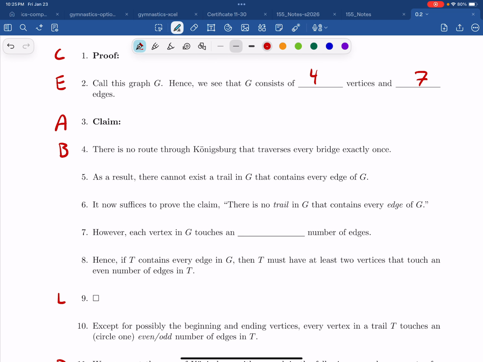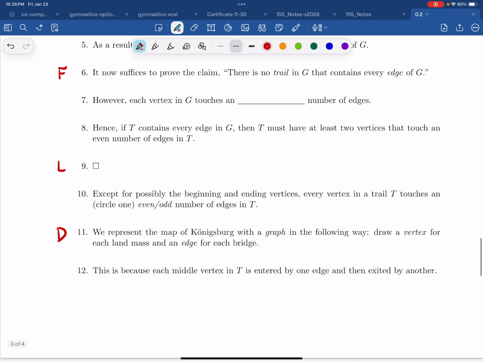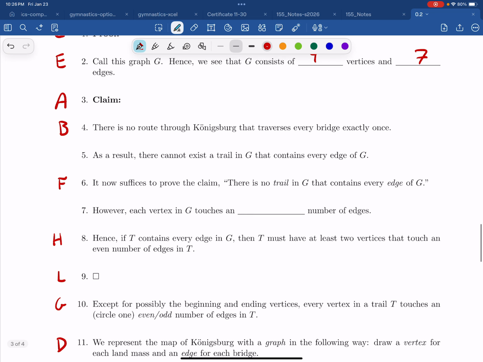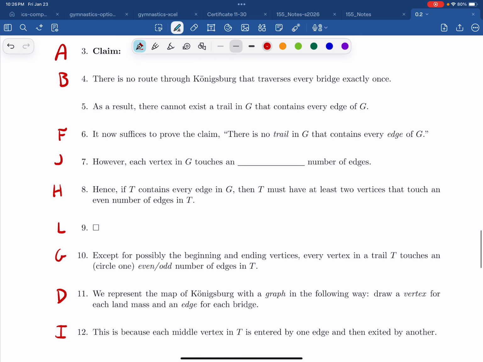All right, next up, it's going to be step 6, because now that we've transformed the map into a graph, we're going to prove something about the graph. At this point, we make an observation about our graph, and then we make an observation about the trail. And then we justify that observation. And then we say, well, hold on a second, we've got a problem.